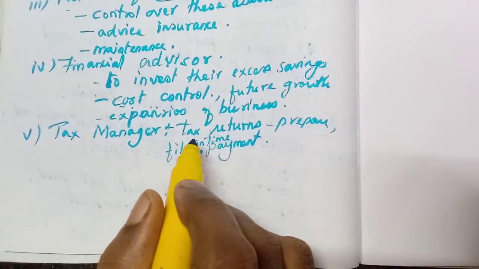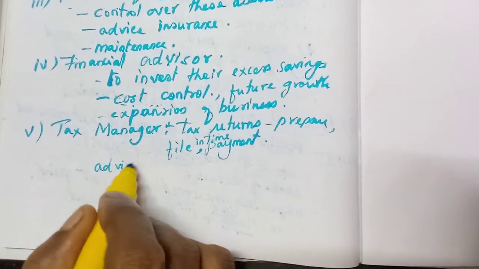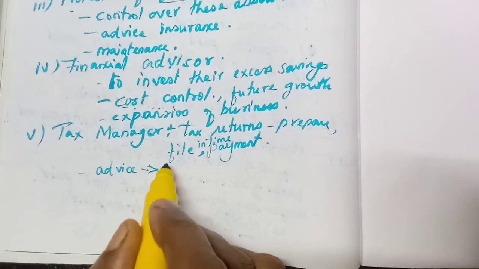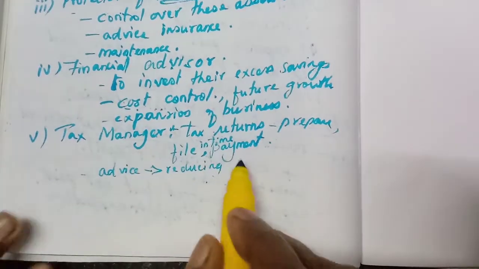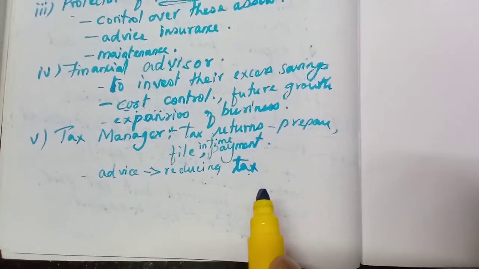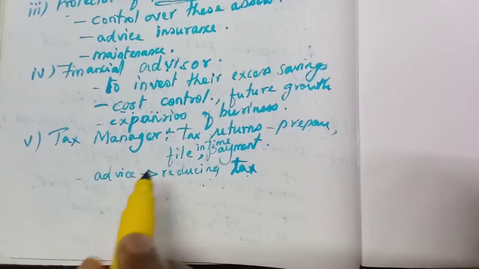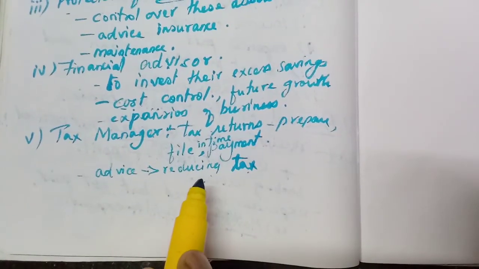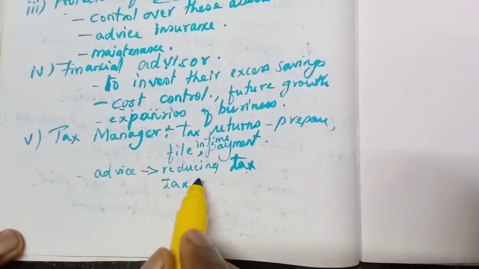Then again, they can give advice to the management regarding reducing the tax burden. How can they reduce the tax? No concern will be ready to pay more tax. So reduction of tax will be known by the accountant, and he can advise the management how to reduce the tax, or what tax exemptions are available.